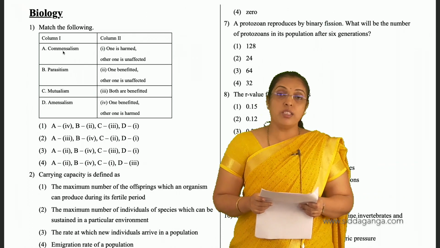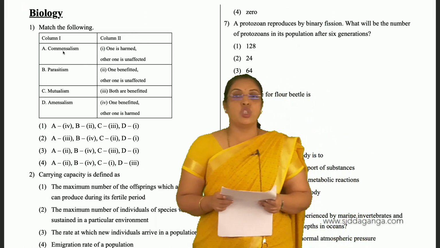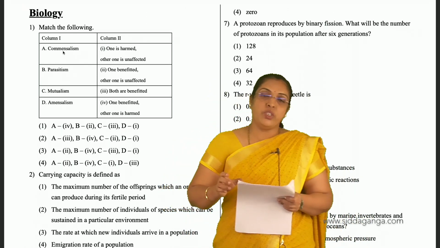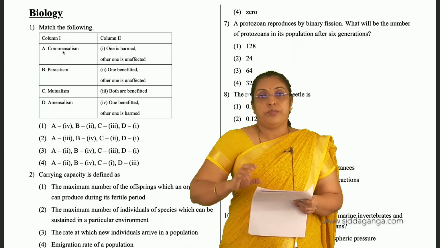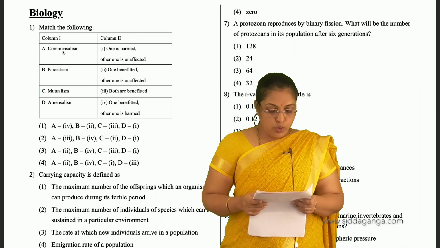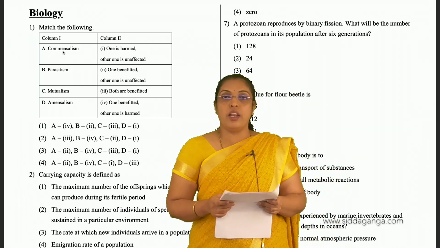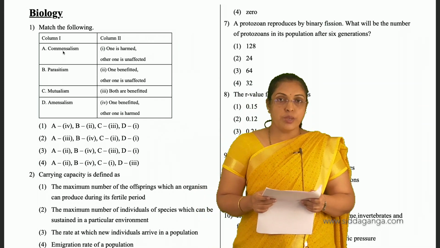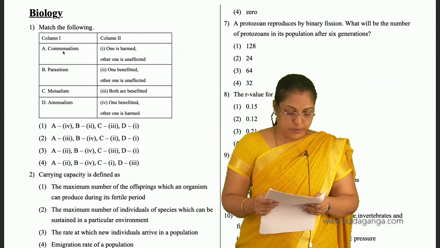And D, amensalism, in this type of interaction one species is going to be harmed, the other one is neither harmed nor benefited. So one is harmed, the other one is unaffected. So for question number 1, third is the answer.